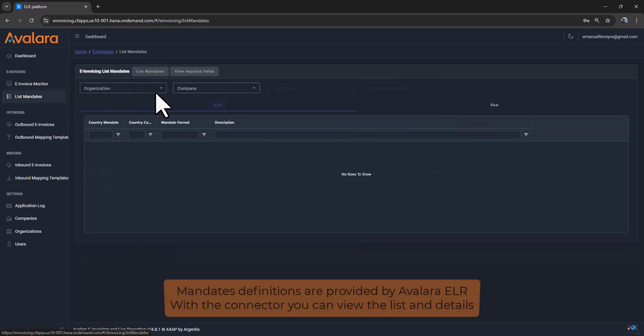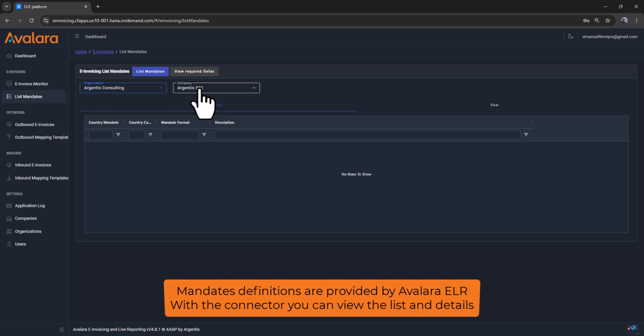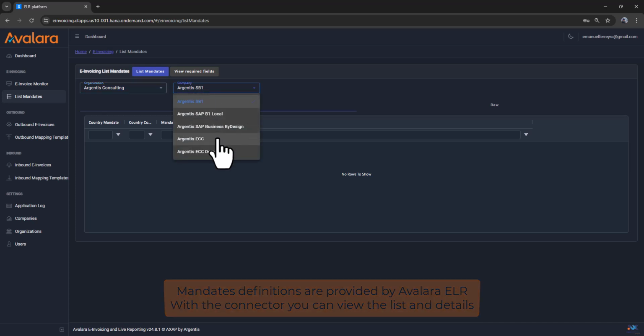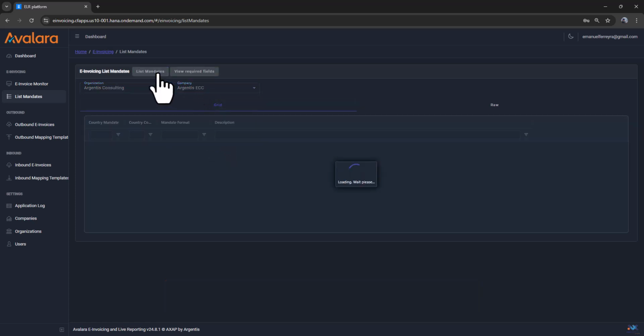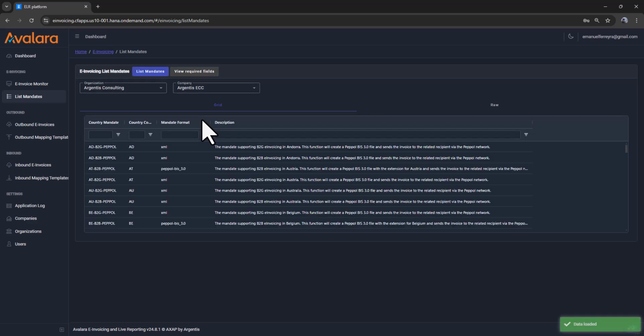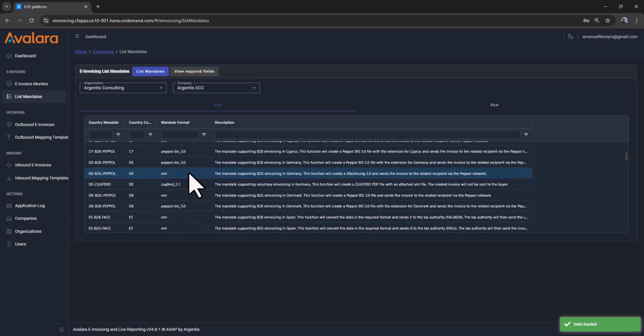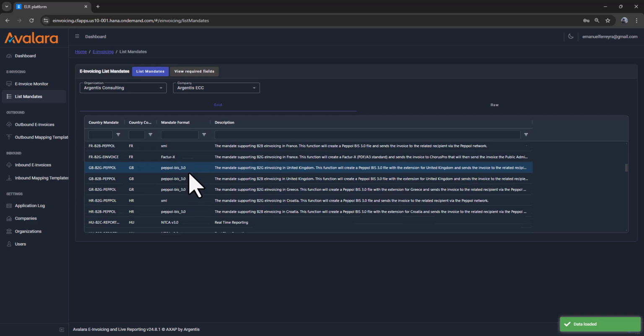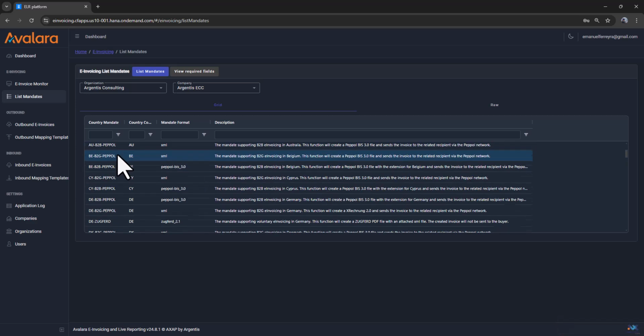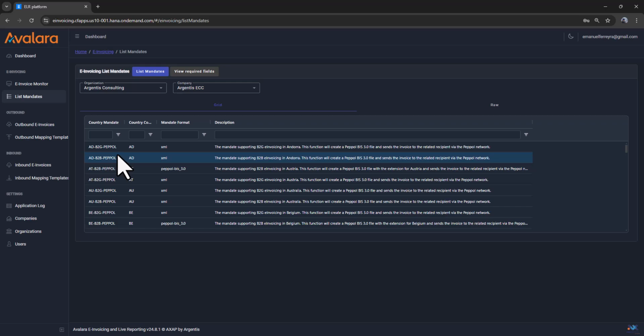Now let's see the list of mandate definitions available. This module is for view only, and it will list the available mandate definitions for your ELR account. Remember your account is configured in the company setup. Mandates will be used for our mapping templates.